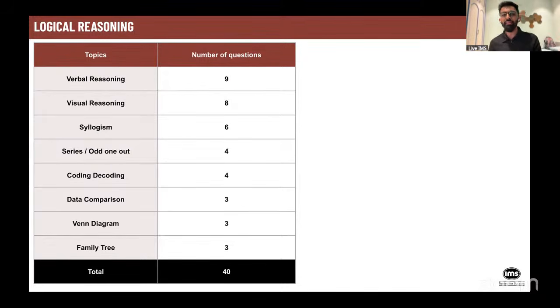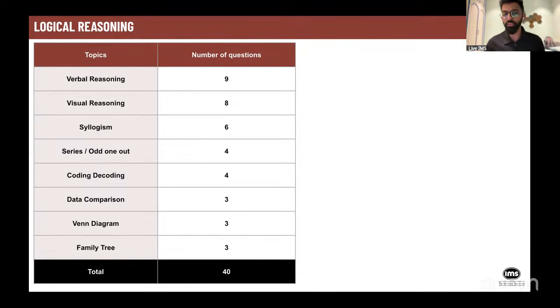These were fairly easier questions and something which could have been answered relatively quicker compared to the remaining visual reasoning section. Six questions were on syllogism. So make sure that you're practicing syllogisms quite well before you go for your NPAT examination. There were four questions on series and odd one out, four questions on coding and decoding. Data comparison had three questions. Venn diagram had three questions.